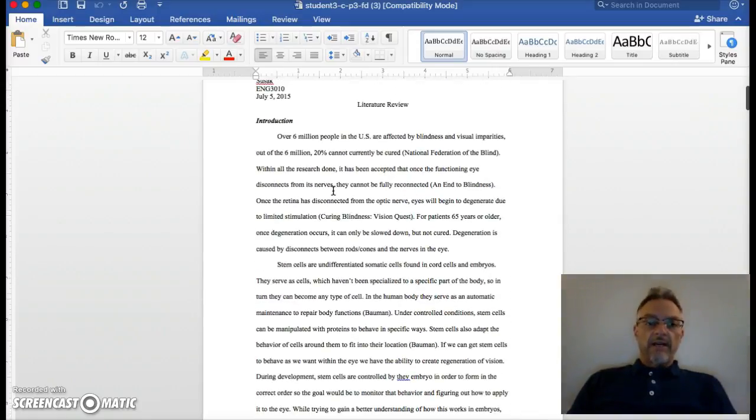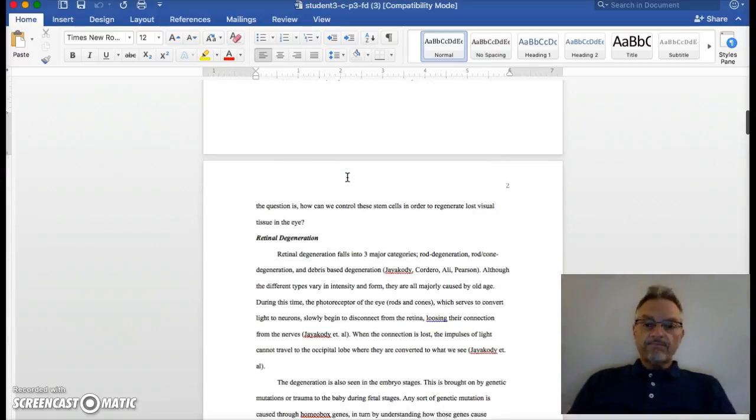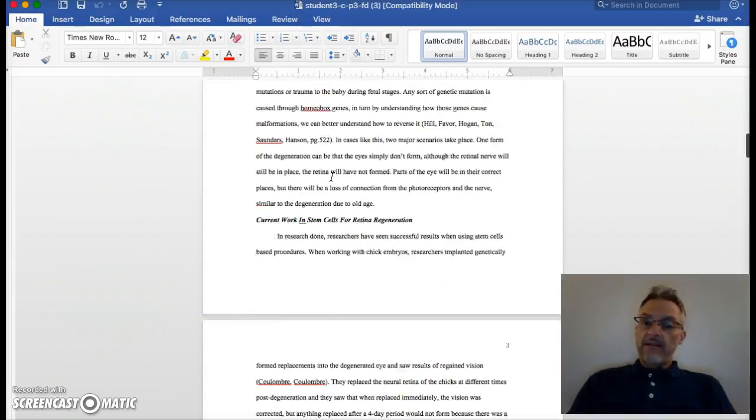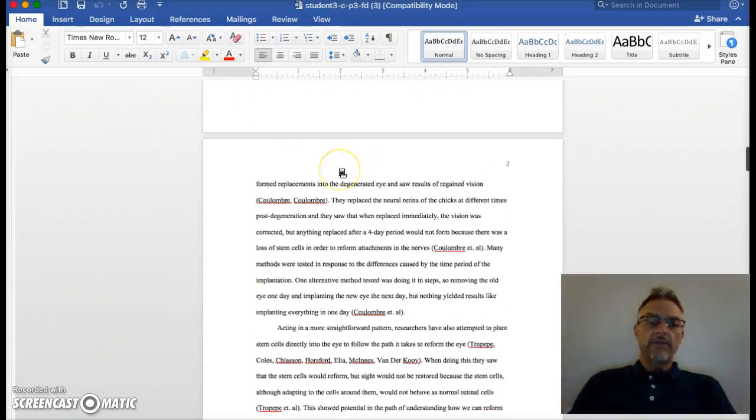I like that we have the introduction that's clearly marked up here on the first page. On the second page, we have retinal degeneration, so we have some subheadings that allow us to follow. Here's current work in stem cells for retinal regeneration, etc.